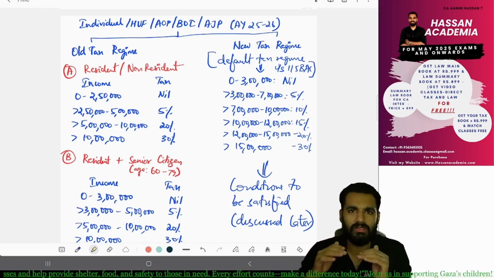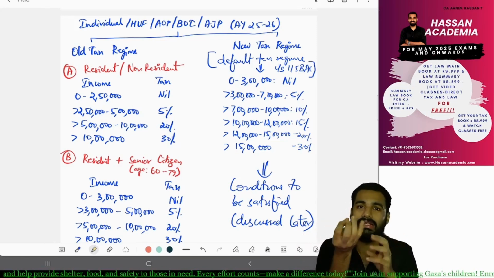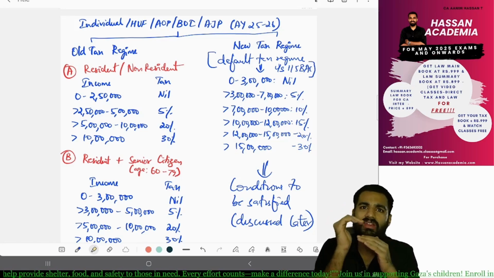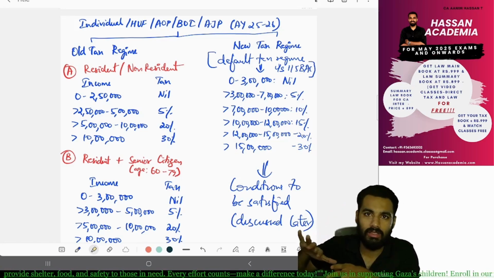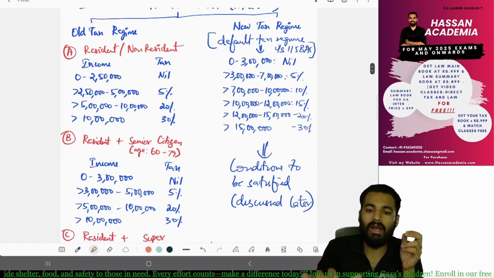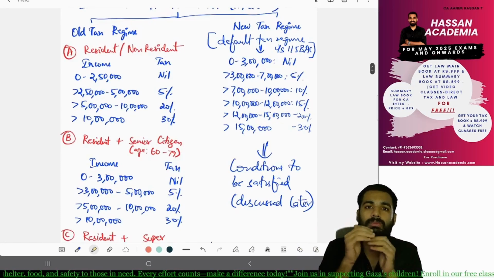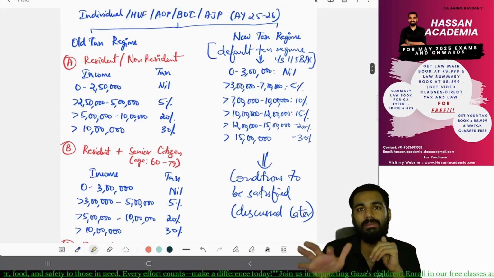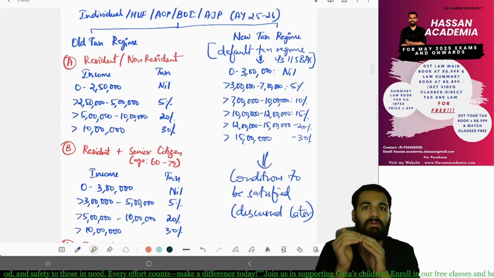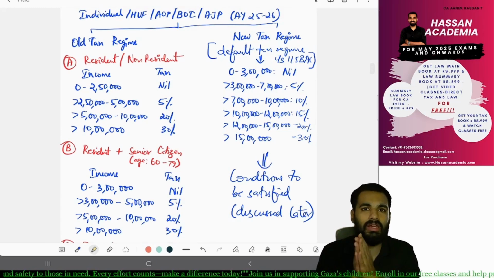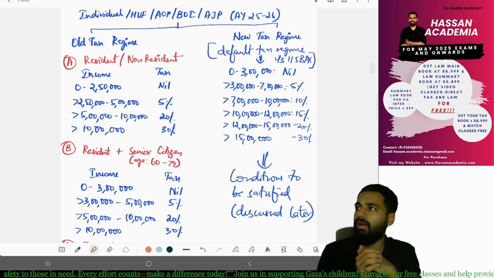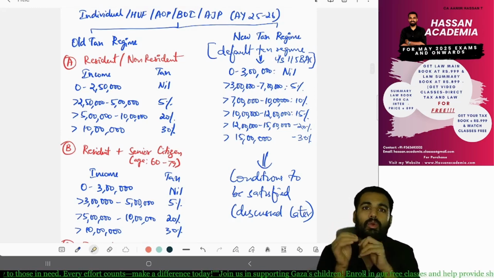They don't save, so they don't need any exemptions or deductions. Whatever they earn goes to tax. So the old tax regime is not much beneficial for them, but the new tax regime is. So Nirmala Sitharaman ji thought this was a great initiative and came up with this new tax regime.